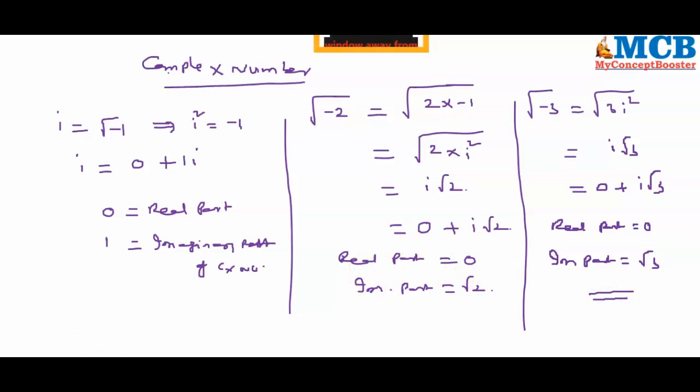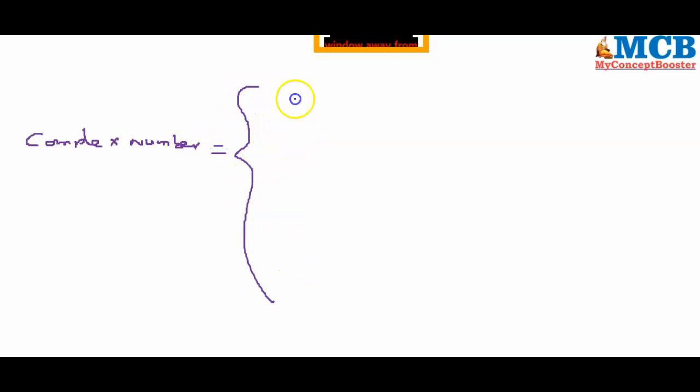Well, usually a complex number is denoted in different forms. For example, you have x plus iy. If you represent a complex number in the form of x plus iy, we call it algebraic form. The same value can also be rewritten as x comma y. This form is called coordinate form.